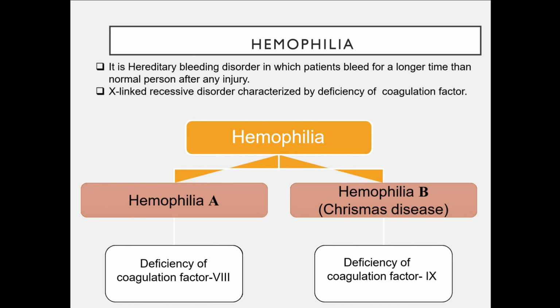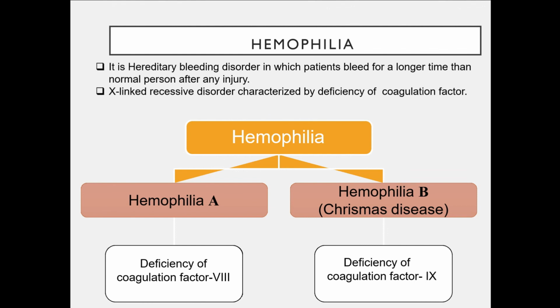Means there will be difficulty in clotting, and the blood keeps moving out of the body. This is an X-linked recessive disorder and characterized by deficiency of coagulation factor.